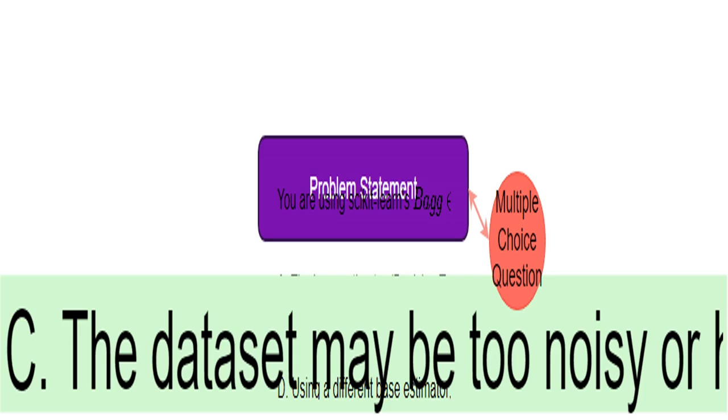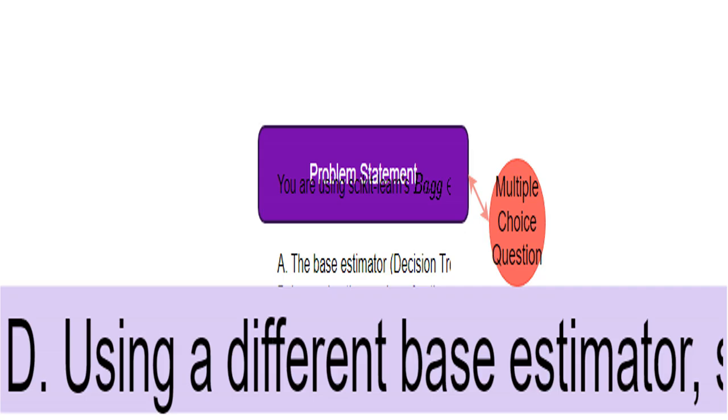Option C suggests the problem lies with the data itself. The data could be too noisy or lack informative features. This makes the model's prediction a difficult task, regardless of the model type, and that's definitely possible. Option D suggests that switching to a different model, like an SVM, will guarantee improvement. That's a false assumption. While an SVM might perform better in some cases, it is not a guaranteed solution if the problem is inherent to the data.